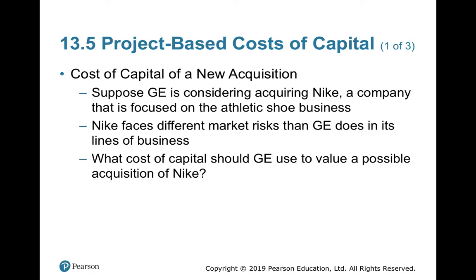Then what to do? Will this kind of WACC calculation work? Nike faces different market risk, different market return, different scenarios. The type of business is different from General Electricals. So, what cost of capital should General Electrical use to value the possible acquisition of Nike?